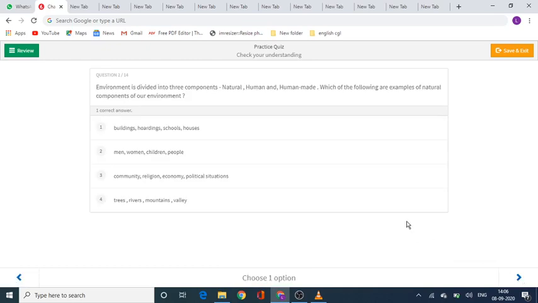The environment is divided into three components: natural, human, and human made. Now, which of the following are examples of natural components of our environment? Option number 1, buildings, hoardings, schools, houses. Number 2, men, women, children, people. Number 3, community, religion, economy, political situations. Or number 4, trees, rivers, mountains, and valleys. Time starts now.